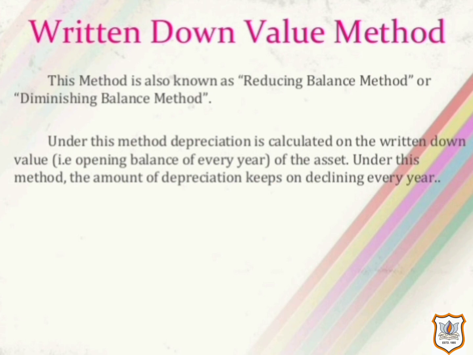Under this method, every year depreciation is calculated on opening balance of asset at the predetermined rate. Opening balance means closing balance of the previous year after the deduction of depreciation. Thus, due to the subtraction of depreciation from the value of asset, the opening balance of asset would reduce to that extent. Consequently, every year amount of depreciation gradually reduces. Thus, this method is known as reducing balance method.